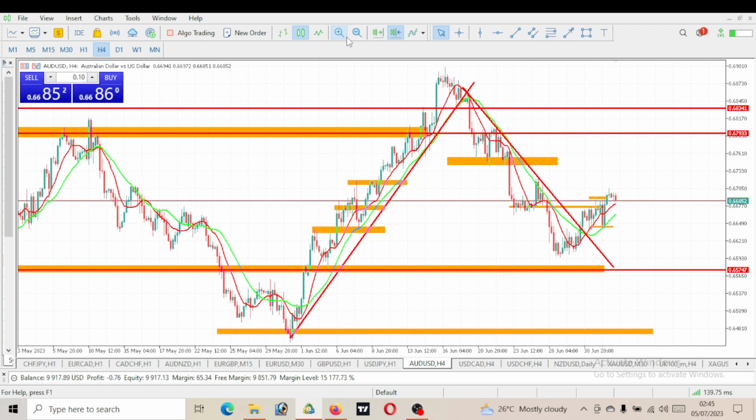So one thing we would be expecting today on AUDUSD is major news, which is the FOMC. We need to keep an eye on it. If the statement that would be released today comes out in favor of the dollar, then we expect the dollar to give us a bullish move. If the dollar gives us a bullish move, then of course you all know what will happen. AUD will fall. But in case it does not come out in favor of the dollar and the dollar falls, unfortunately, we are going to be seeing a bullish move to the upside on AUD/USD. So we just need to keep an eye on this movement.